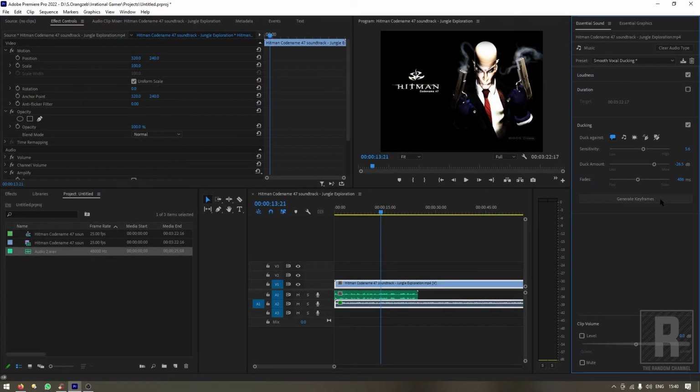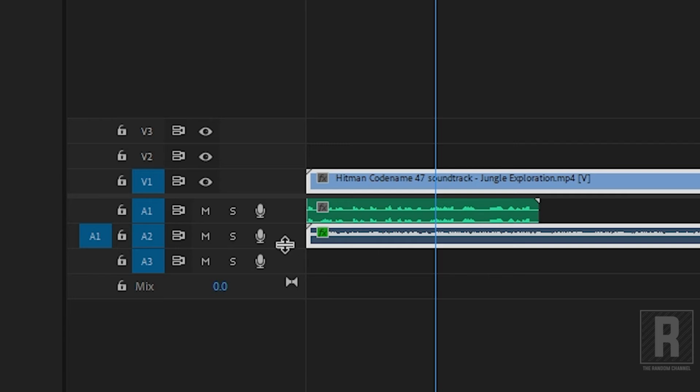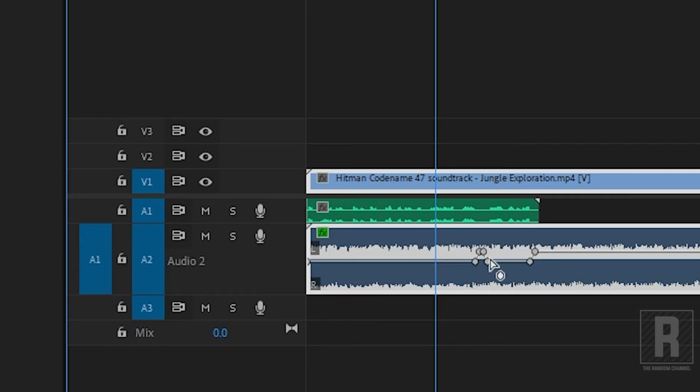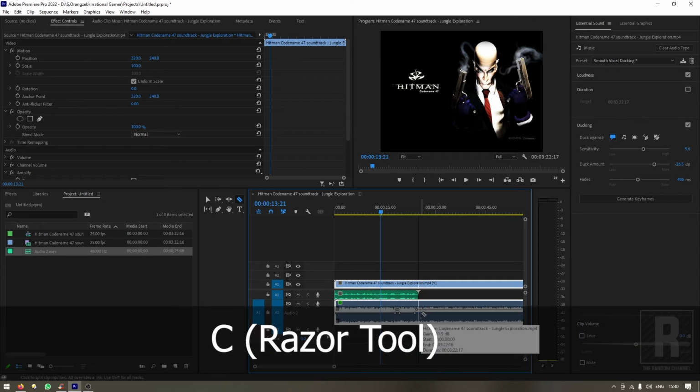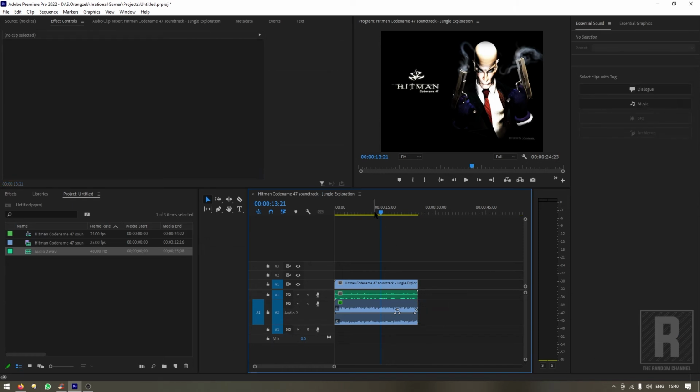This will only take a few seconds, but depending on the length of your audio and your project, this might take a few minutes, maybe 2 to 3 minutes or 5 minutes, etc. Now let's check if we have the keyframes added, the audio ducking keyframes. To check that, you need to expand this track like this, and you can see there are some keyframes. We no longer need this audio, so I will press C for the razor tool and remove this audio and video. Now let's try and play this and listen to what is done.